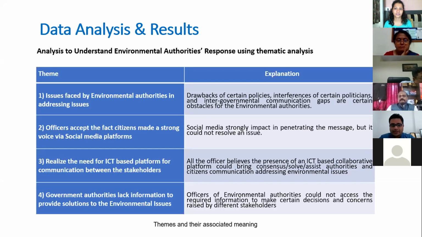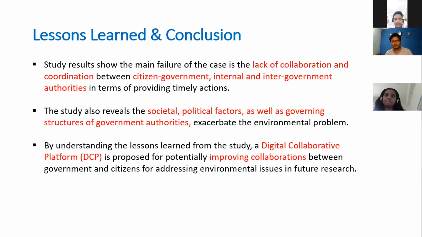The second one is that the social media platform has made a strong impact in bringing this into attention, but it failed to find solutions. So they were looking for some other platform. They were suggesting an ICT-based platform between the government and citizens. The last one is that government authorities lack information to address certain environmental issues because different governmental authorities are involved in solving this issue. So what the study results show is a lack of collaboration and coordination between citizens and government, as well as among internal and intergovernmental authorities.